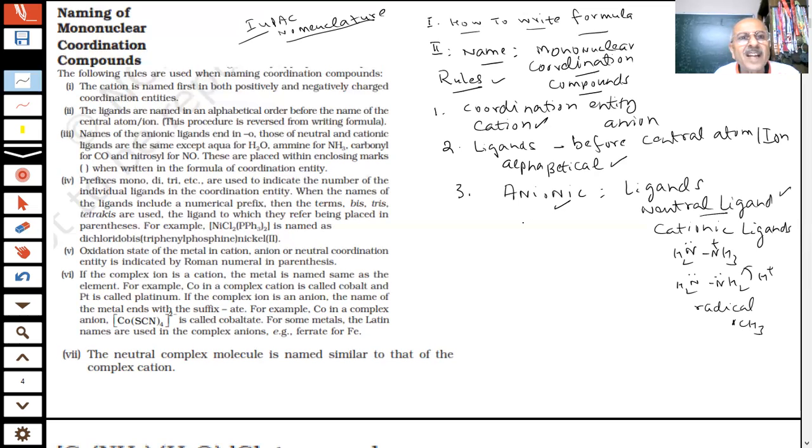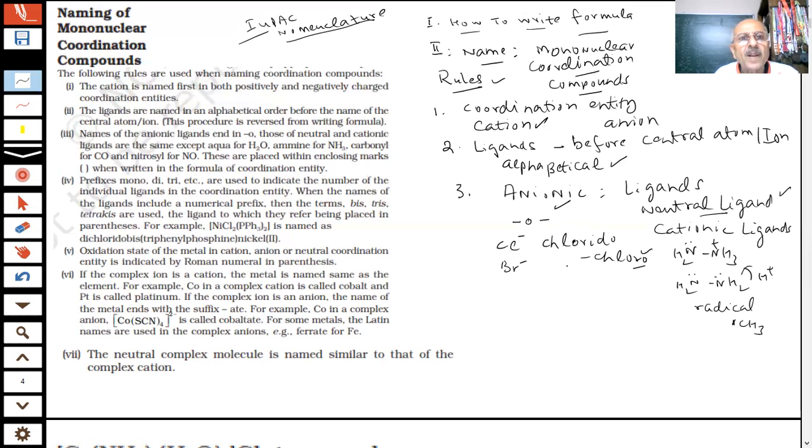Students, anionic ligands have to end in O. When I say Cl minus, Br minus, what do we call them? Chlorido. Even chloro has been used; earlier chloro was used, but now they say chlorido.